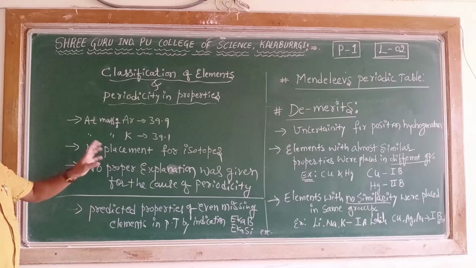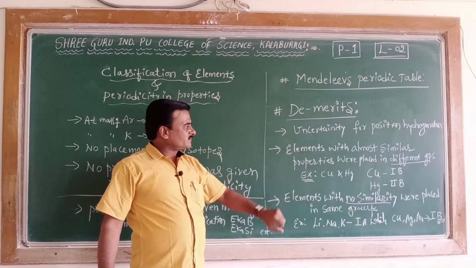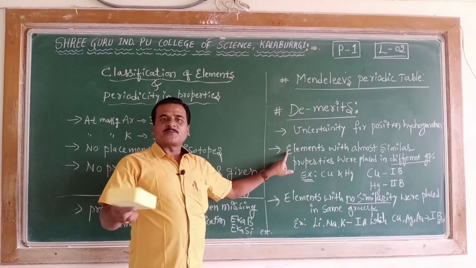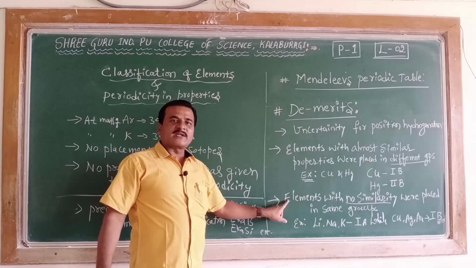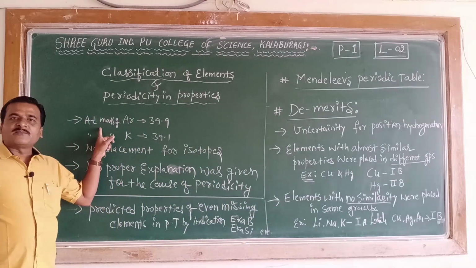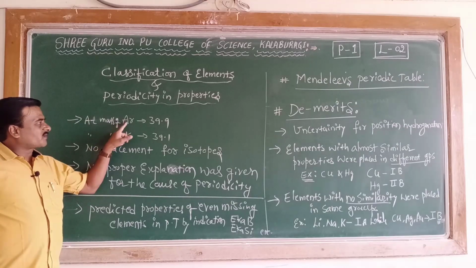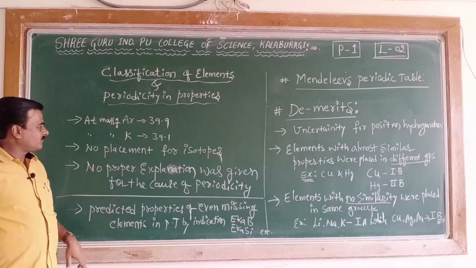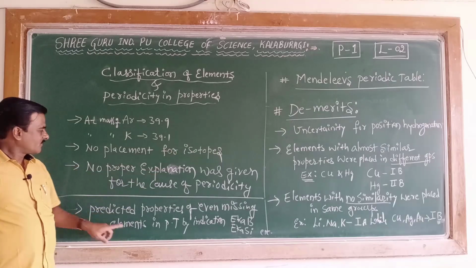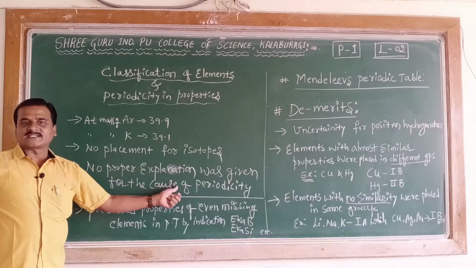Let's recap the demerits once again. Uncertainty regarding the position of hydrogen. Second, elements with almost similar properties were placed in different groups. Elements with no similarities were placed in the same group. Coming to the rule, Mendeleev's periodic law was violated based on the atomic mass. The placement of potassium was taken by argon. No placement for the isotopes of hydrogen, carbon, and no proper explanation was given for the cause of periodicity.